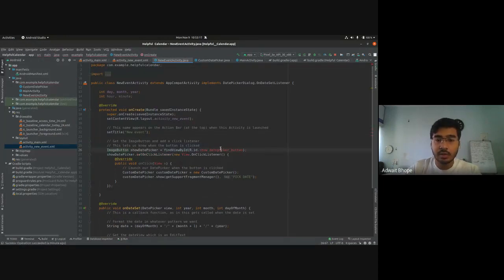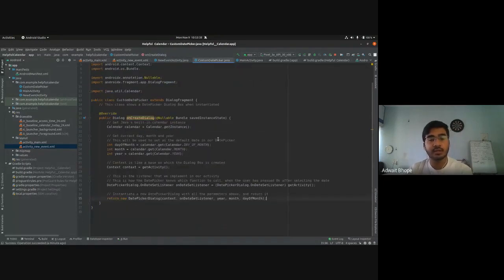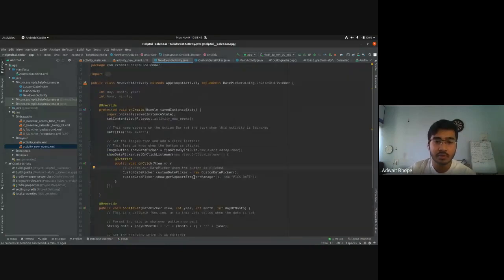Import everything. Add proper IDs. And yes. So we're just doing a find view by ID, and this is the function that will get called when the button is clicked. And we created this custom date picker in Java, right? So we actually need to give a call to it. So this is where we're doing it. So we just instantiate a class.